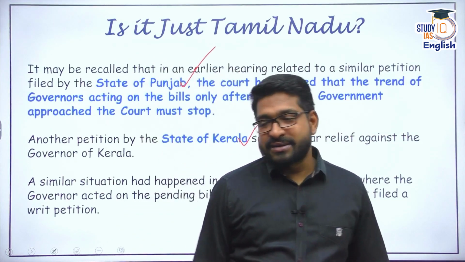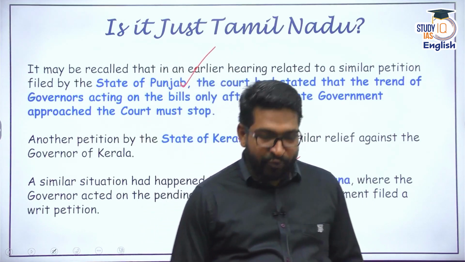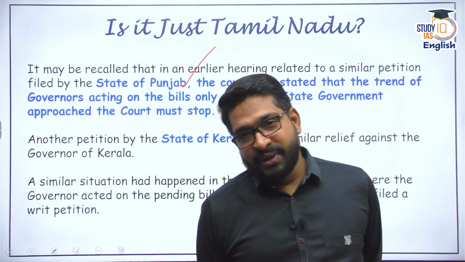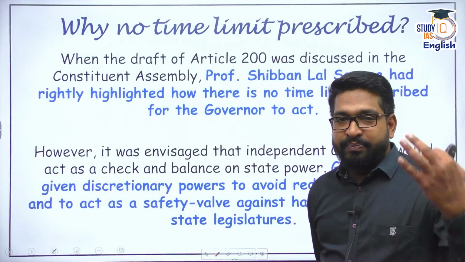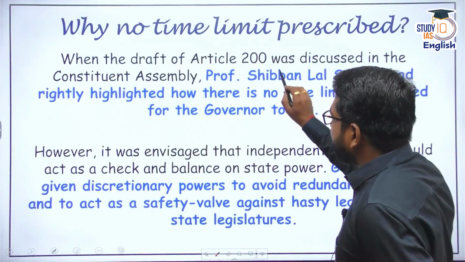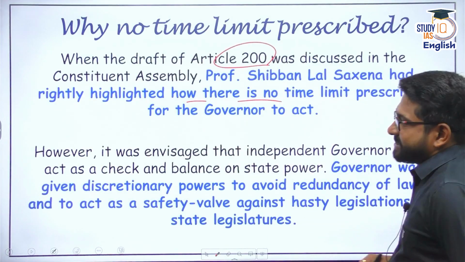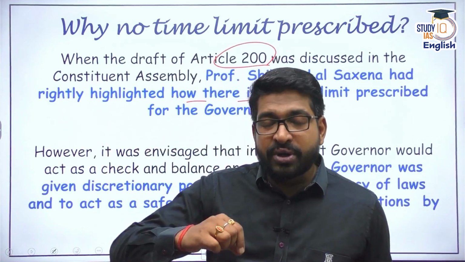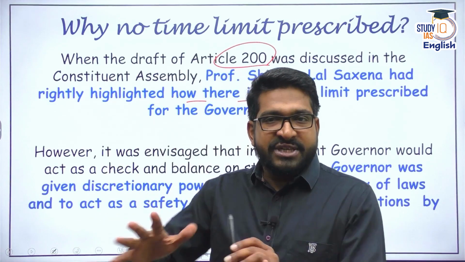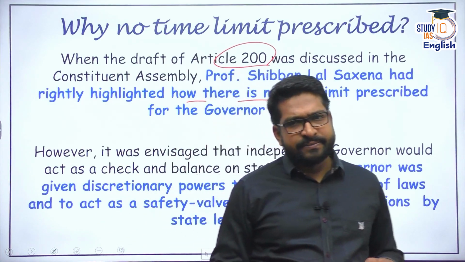Now you are thinking, sir, this looks like a very controversial issue in the Indian political system. What can be done here? If you look at the Constituent Assembly debates, people had highlighted that under Article 200, there must be some sort of time limit. For instance, Professor Shibbanlal Saxena in the Constituent Assembly highlighted that the governor should dispose of these matters within a certain time limit. And there was a huge debate over that.